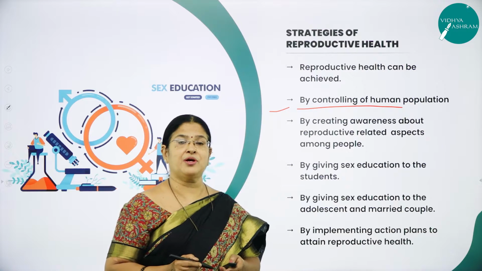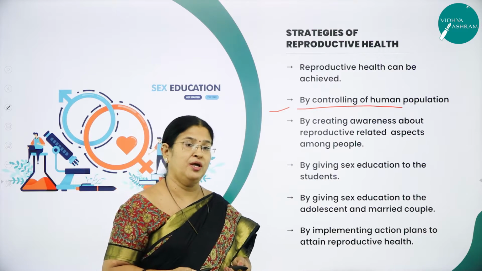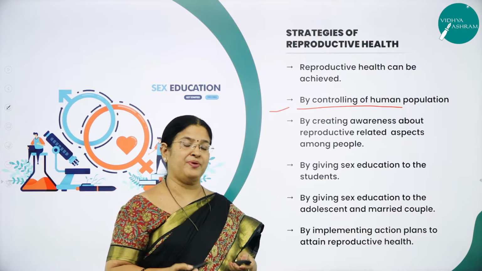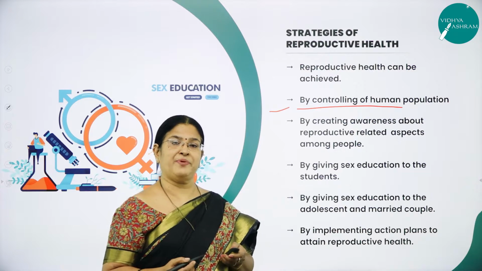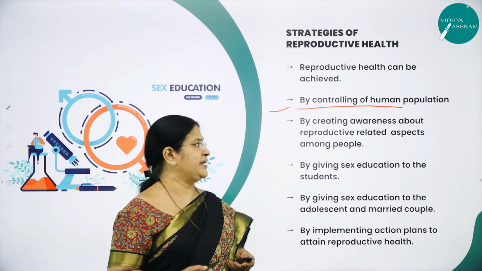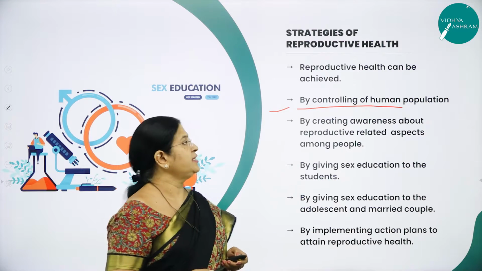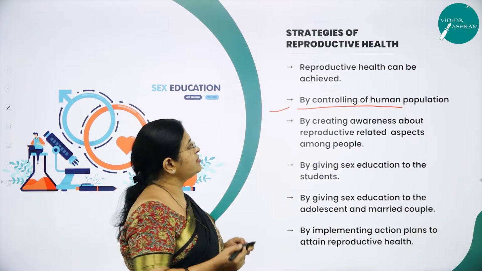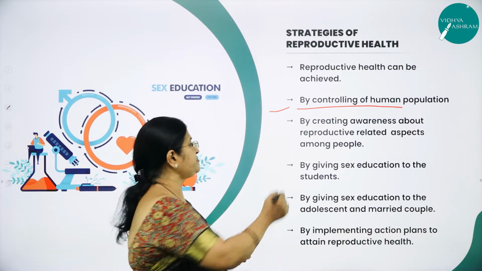So if we are able to control the human population, how do we control it? Particularly by implementing family planning programs. So this is the best way, and also avoiding unwanted pregnancy. They can avoid unwanted pregnancy. By all those measures they can control, by controlling what? Human population is a very important strategy.